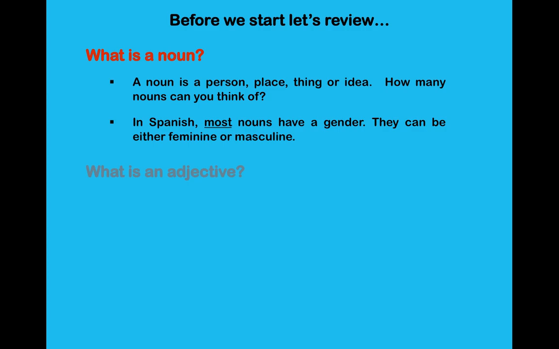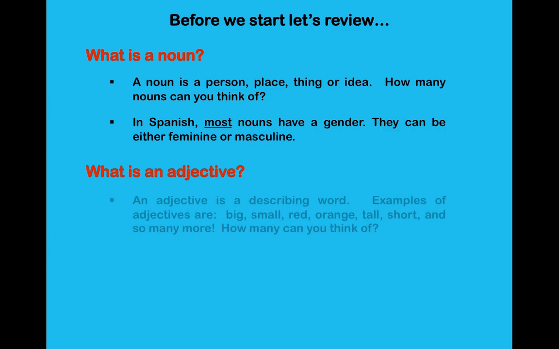Then we're going to review the next concept, which is, what is an adjective? An adjective is a describing word. There are many describing words that we can use when we're describing a noun. For example, big, small, red, orange, tall, short, and so many more.